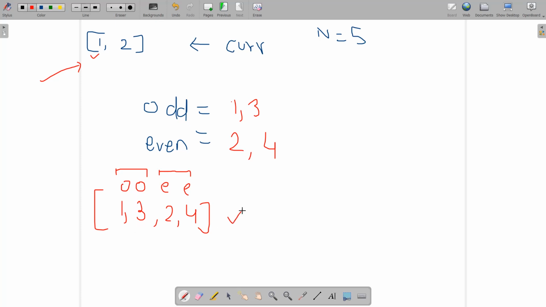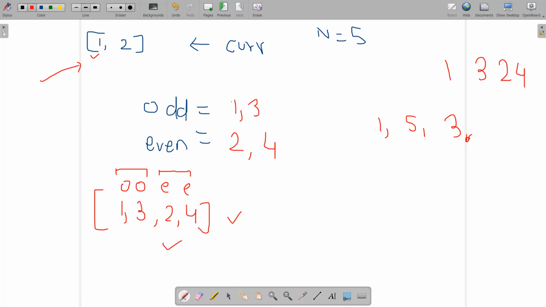Similarly for the next case, this is 1 3 2 4, and in the next case you find the odd elements first. The odd elements would be 1, then the next odd would be 5, then 3, and the next odd would be 7, but it is greater than 5, so I'm not going to consider that.